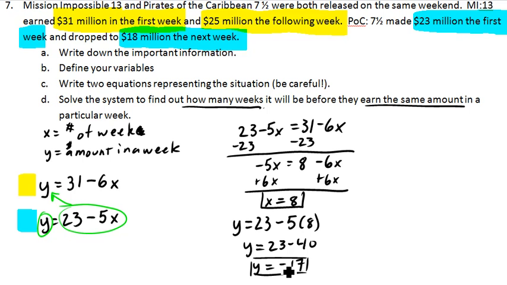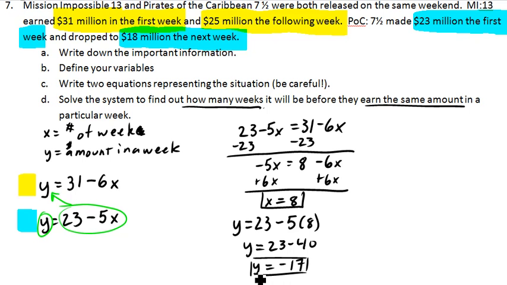And some of you are like, well, Mr. Bauer, why do I get a negative number? Okay, well, what is y? Is it okay for it to be negative? That's the question you have to ask yourself. There's nothing wrong with a negative number. But the problem is, can this specific thing be negative?